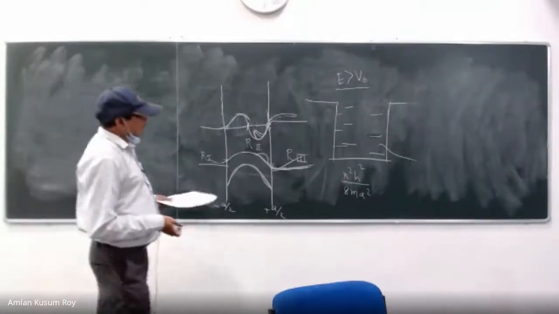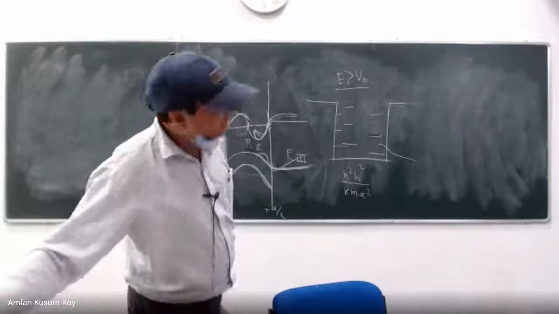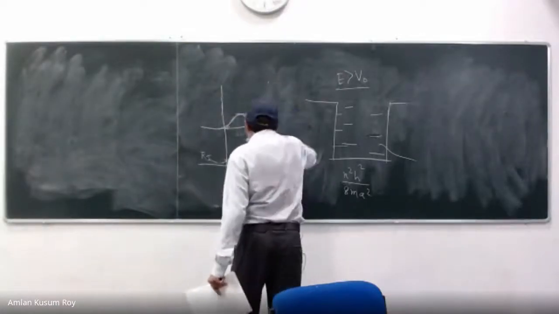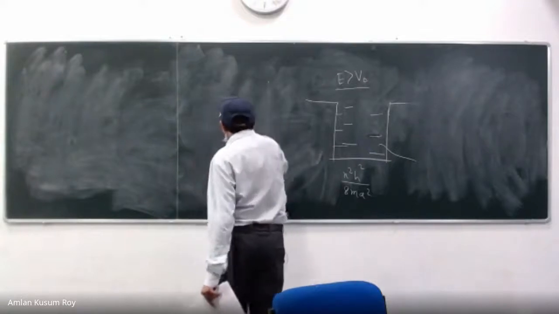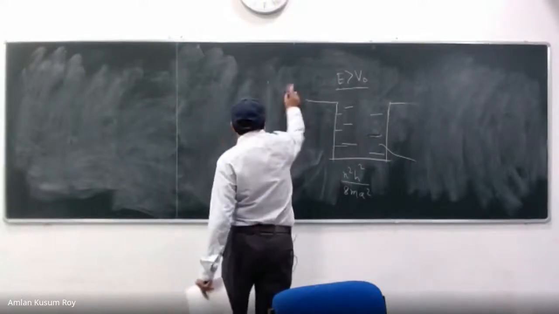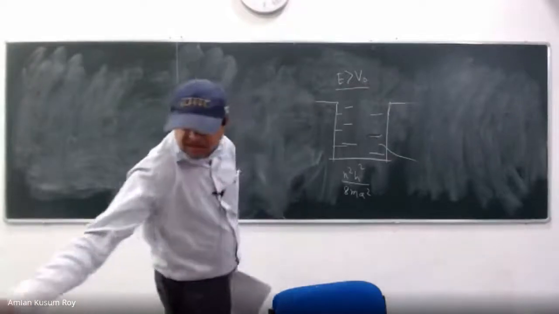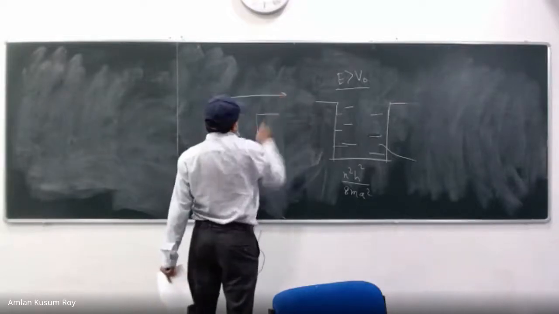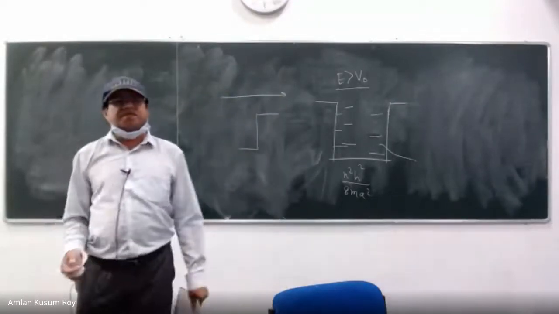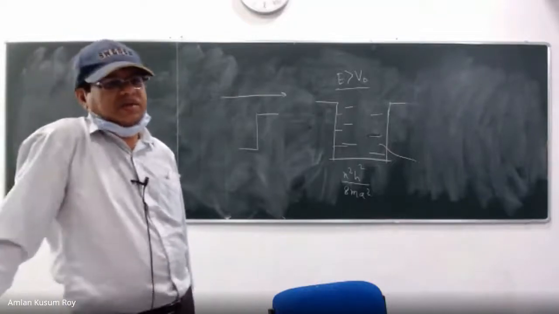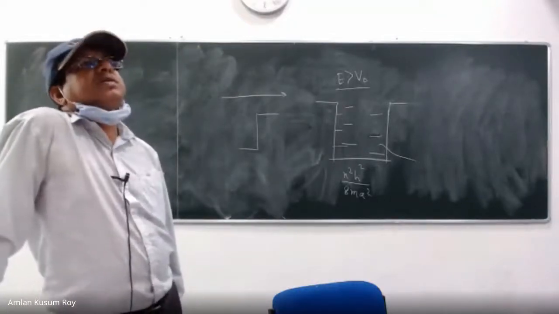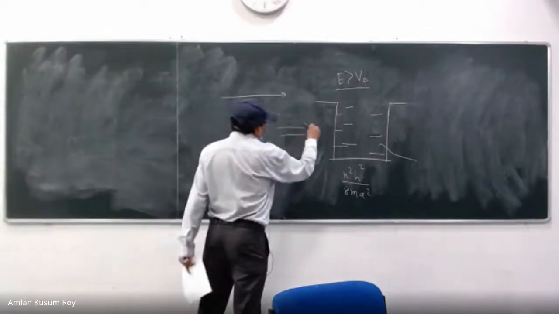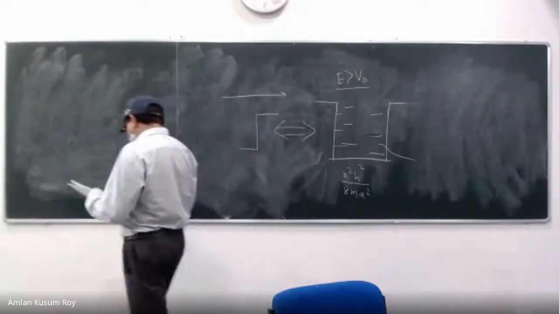Okay, so let us see what we can do for the energy greater than V0. What do I do for the energy greater than V0? It should ring a bell, because it is very closely connected to this problem. We actually did that for the step potential, which has the second case, E greater than V0. Okay, so connect. A lot of similarities will be there.